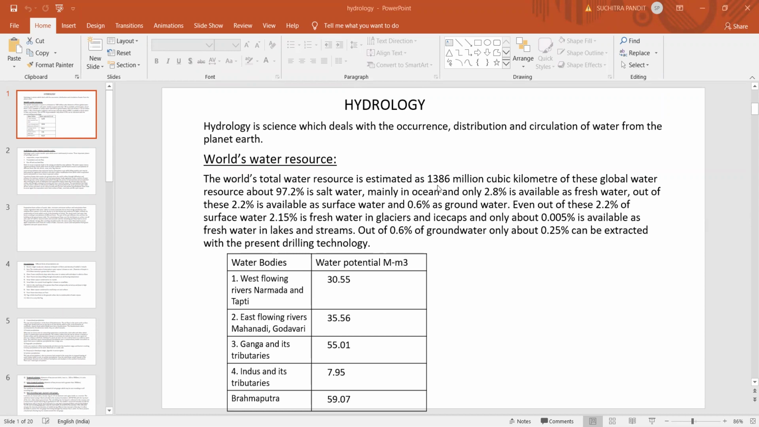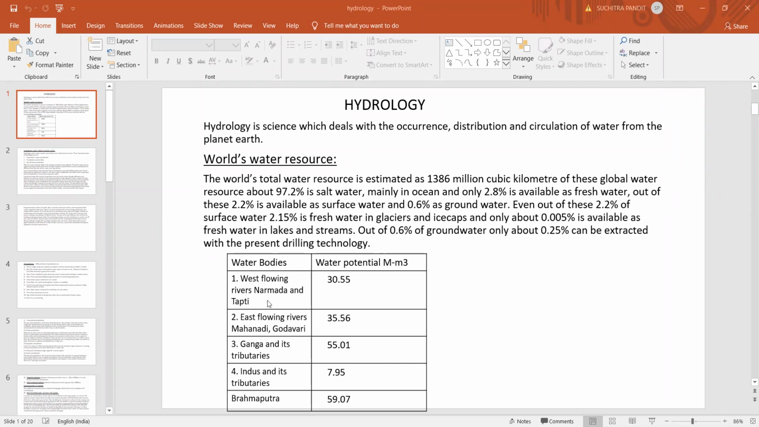So it can be 1,386 million cubic kilometer, or it can also be 1.38 into 10 power 6 million hectare meter. Now this table gives the water potentials of our country, India, in million meter cube, and these are the water bodies.